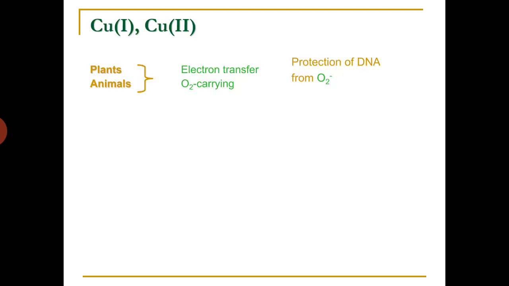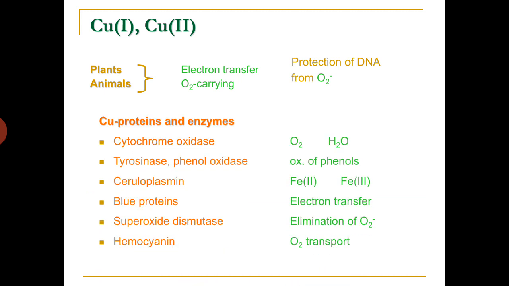Here we have two oxidation states of copper, copper 1 and copper 2, in which copper 1 is important. In animals, it acts as an oxygen carrier. In plants, it is important for electron transfer and even protection of DNA from the peroxide ion.